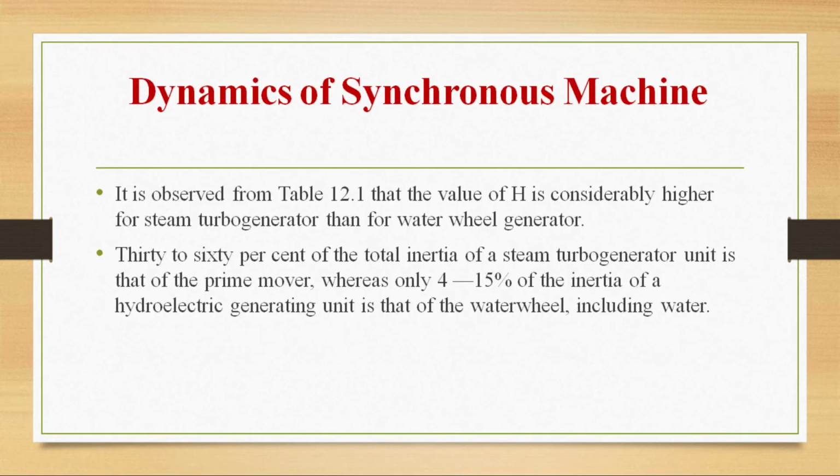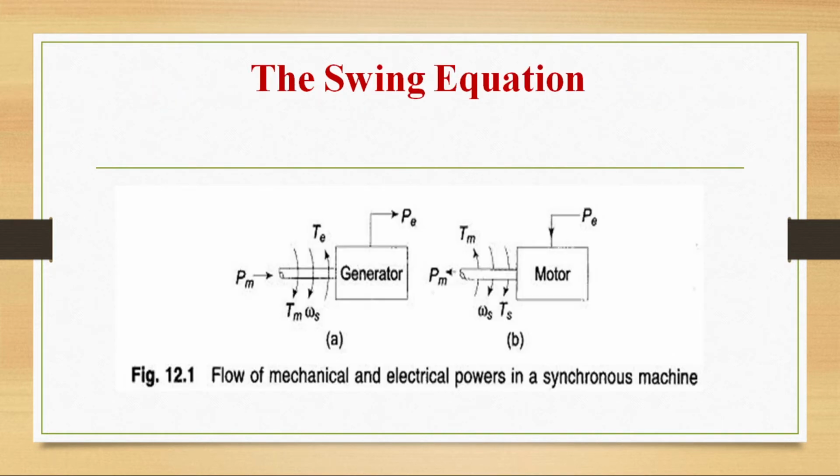So 30 to 60% of the total inertia of a steam turbo generator unit is that of the prime mover, whereas only 4 to 15% of the inertia of a hydroelectric generating unit is that of a water wheel, including water. Now let us start with today's topic, that is the swing equation.